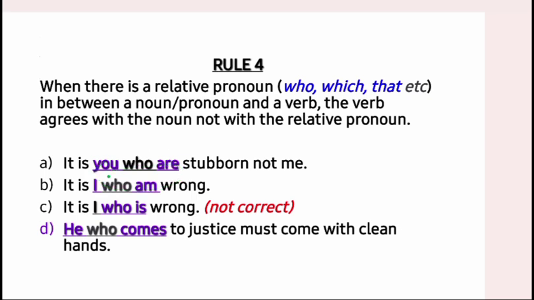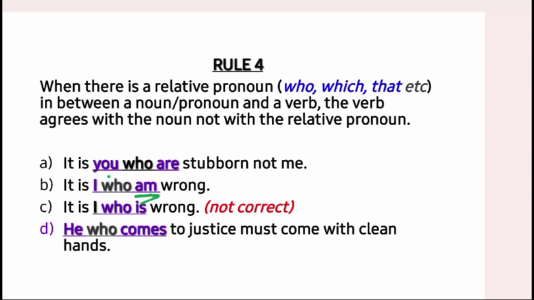Let's go to example B. It is I who am wrong. We might be tempted to say what we have in example B: it is I who is stubborn. This is an incorrect expression. It is not correct. That verb is supposed to agree with I, not with who. So that's why we have it is I who am stubborn, because am goes with I.